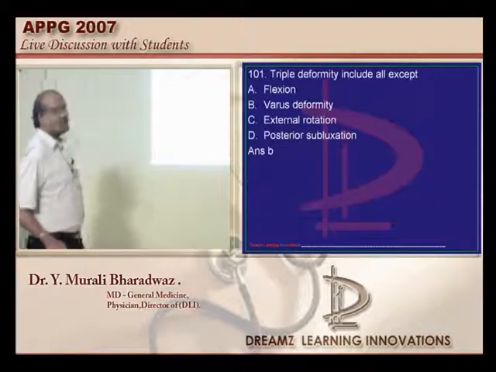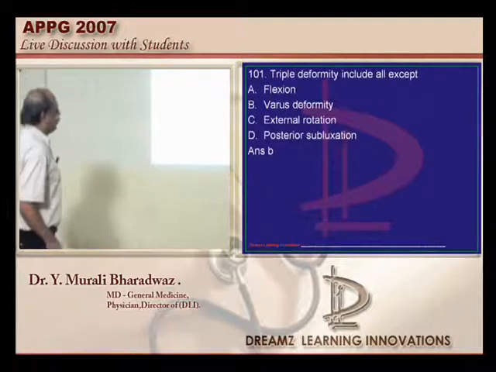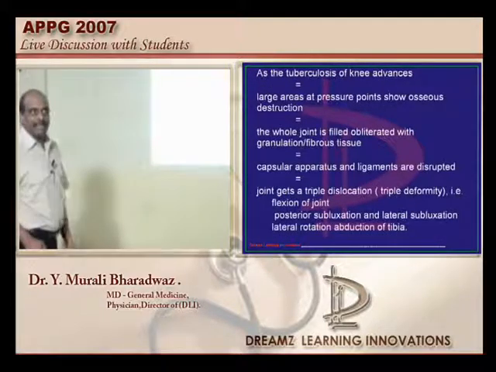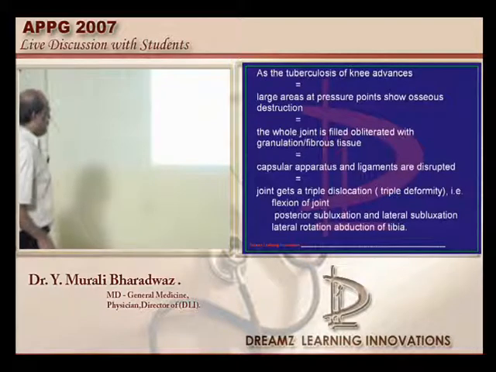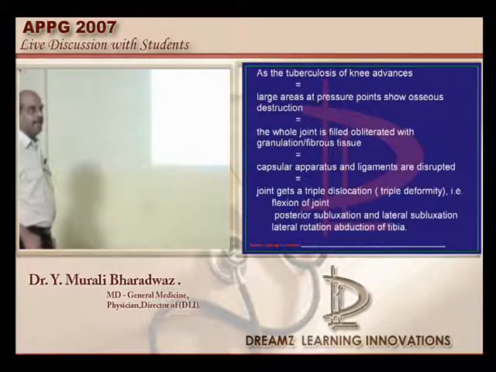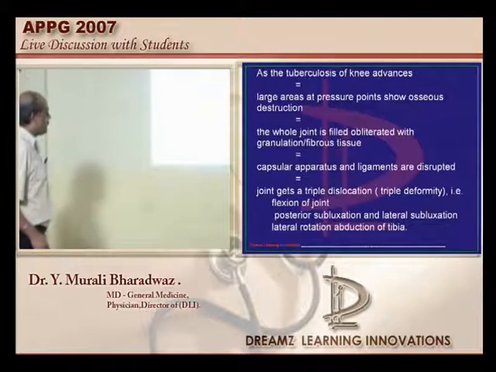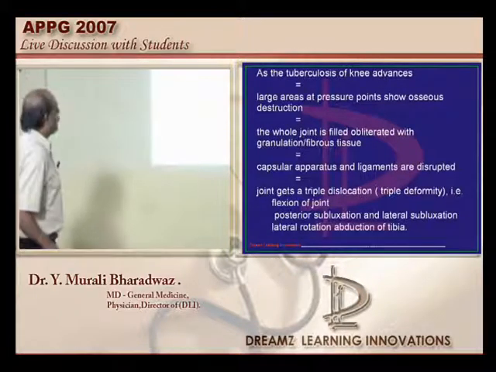Triple deformity, what does it not include? Once a tuberculous joint gets involved, there is a development of flexion, posterolateral subluxation, external rotation and abduction, typically called the triple deformity, which is what needs to be remembered.